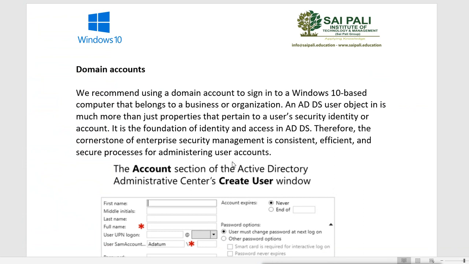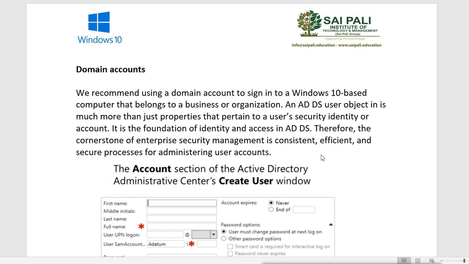Next is domain account. As I said, domain accounts are for domain. So we recommend using a domain account to sign into a Windows 10 based computer that belongs to a business or organization. An ADDS user object is much more than just properties that pertain to a user's security identity or account. It is the foundation of identity and access in ADDS. Therefore, the cornerstone of enterprise security management is a consistent, efficient and secure process for administrating user accounts.